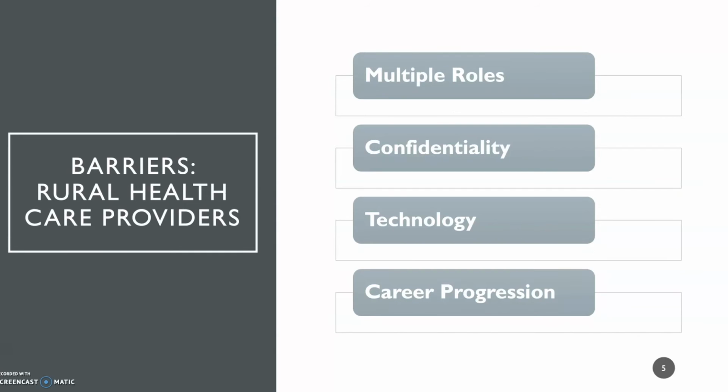So there are also barriers for rural healthcare providers trying to practice in rural areas. The first is rural healthcare providers experience multiple roles with their patients. Not only are they a healthcare provider, they might be a neighbor. Their patient might be the soccer coach of their kids. They probably are going to see their patients in the grocery store. And this is really where confidentiality can be broken. So confidentiality is another barrier.